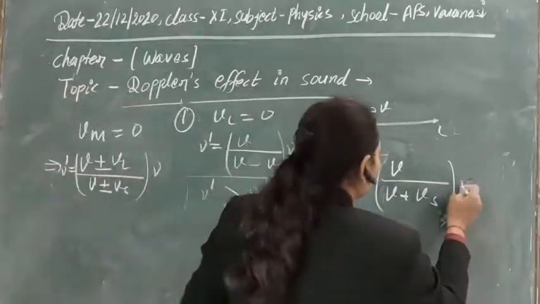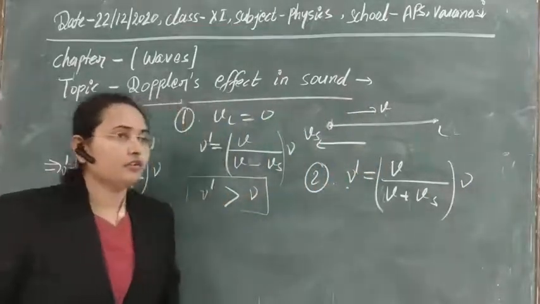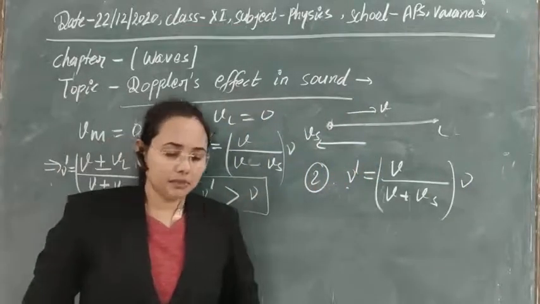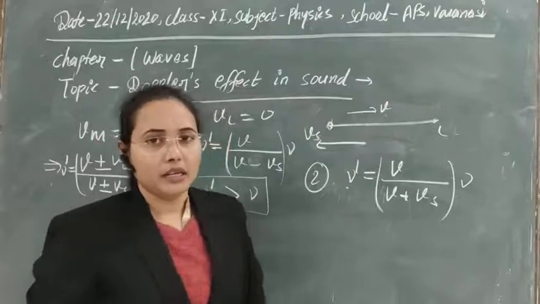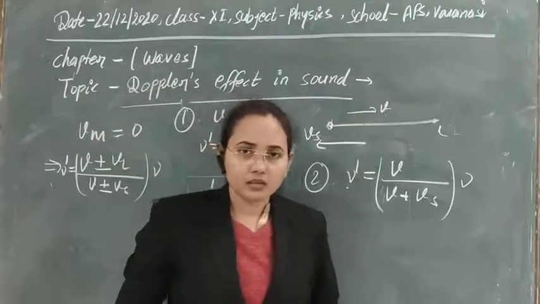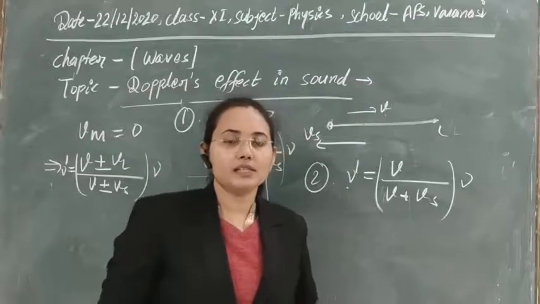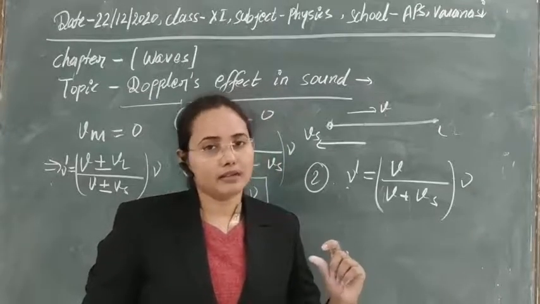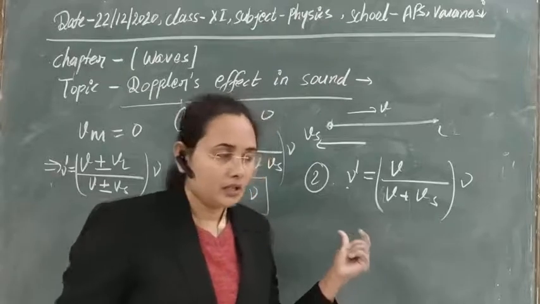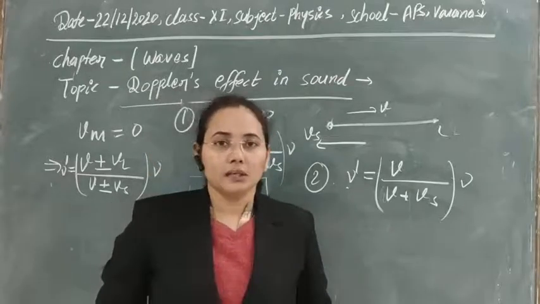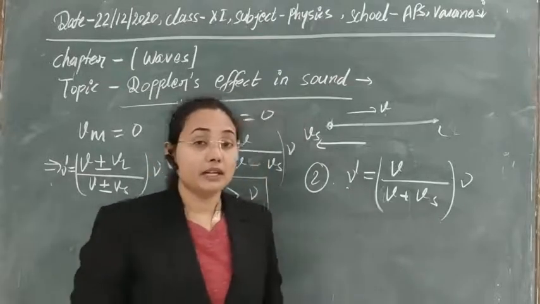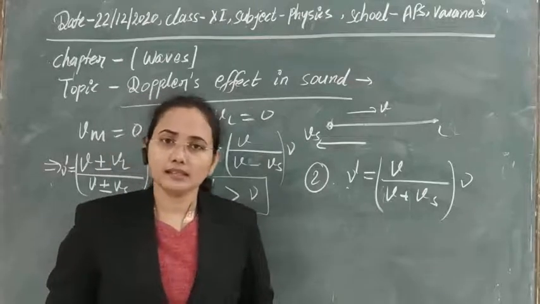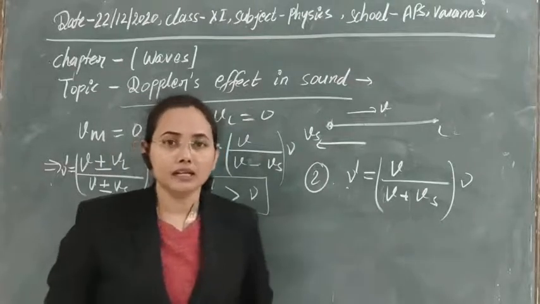And now this is the new nu. In general, if you want to remember, it is very simple to keep in mind: whenever the source and sound are moving in the same direction, their overall velocities are subtracted, meaning reduced. But if they are moving in opposite directions, their velocities will be added up.